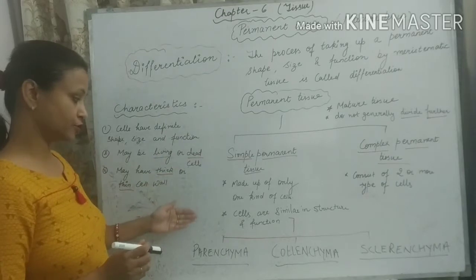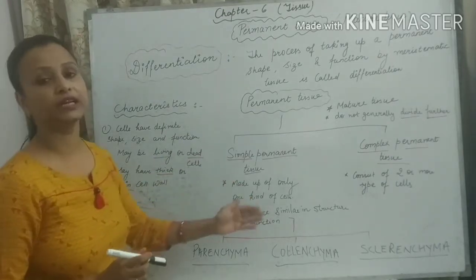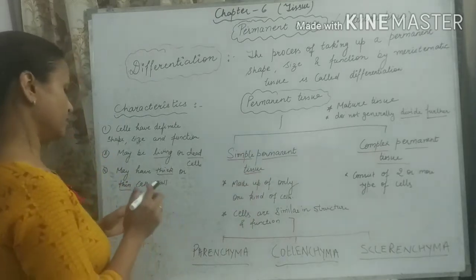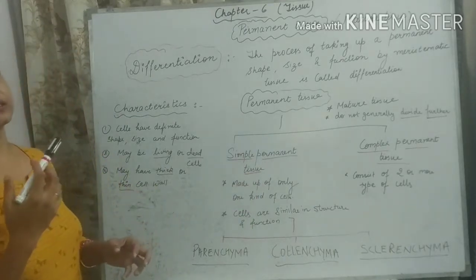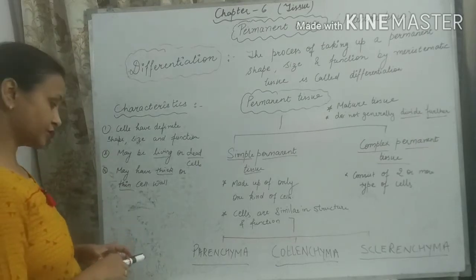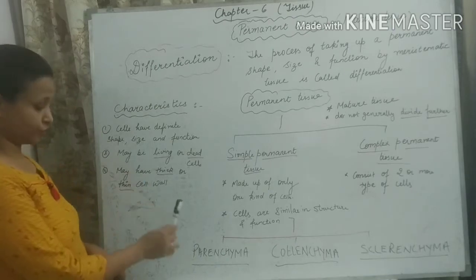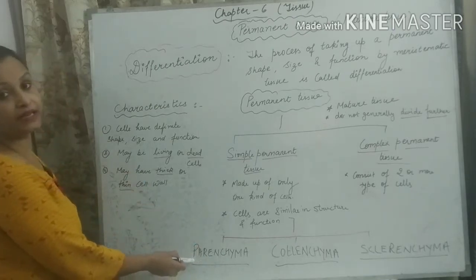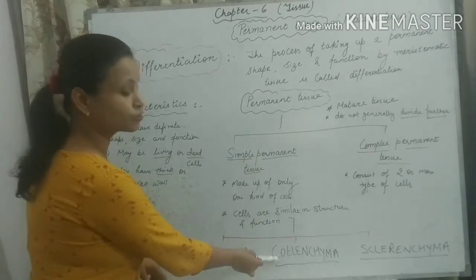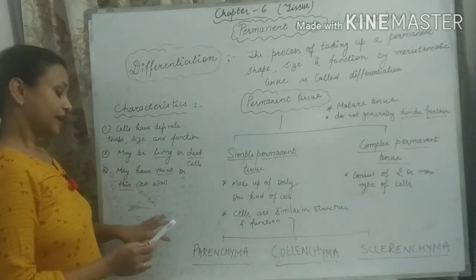Simple permanent tissues are classified further into 3 different types on the basis of the difference in their structure and the difference in their function, students. So the 3 different types of simple permanent tissue: the first is parenchyma, the second is collenchyma, and the third is sclerenchyma.